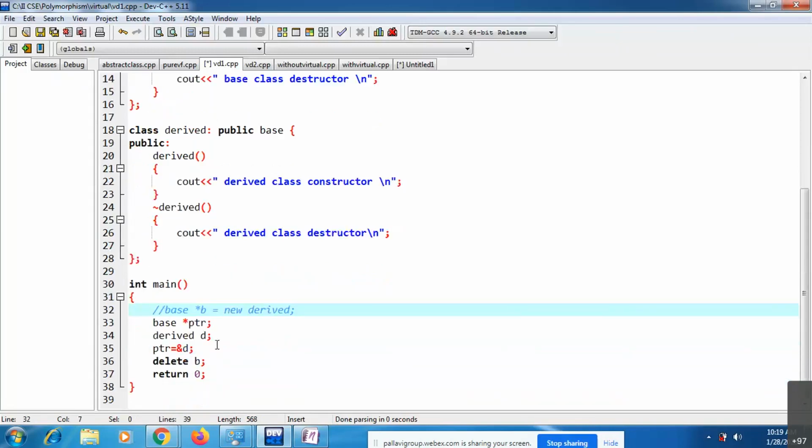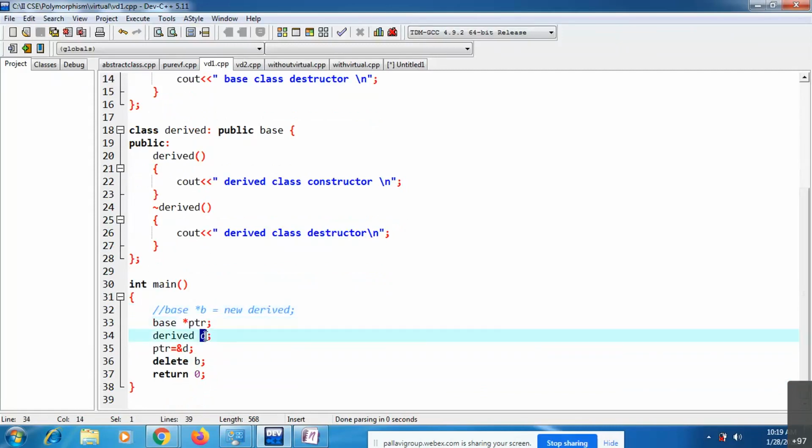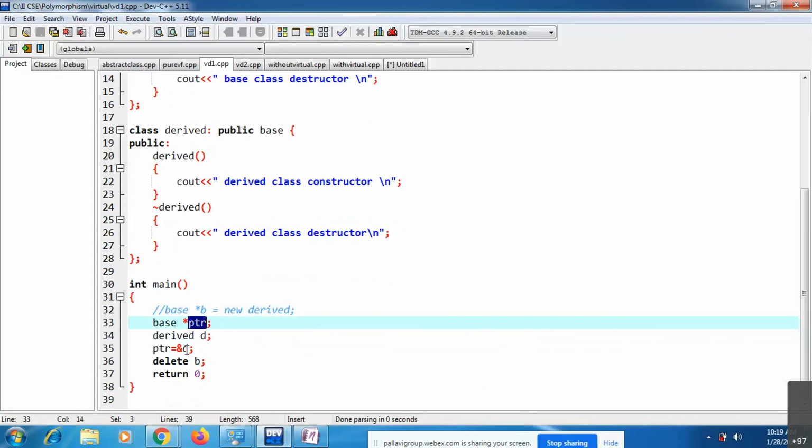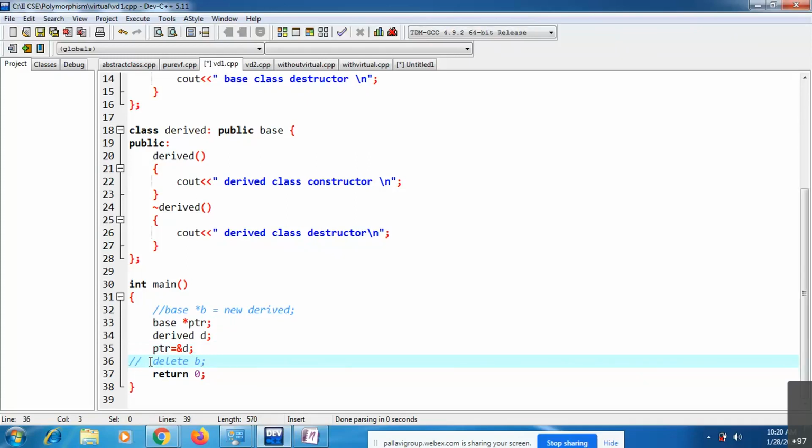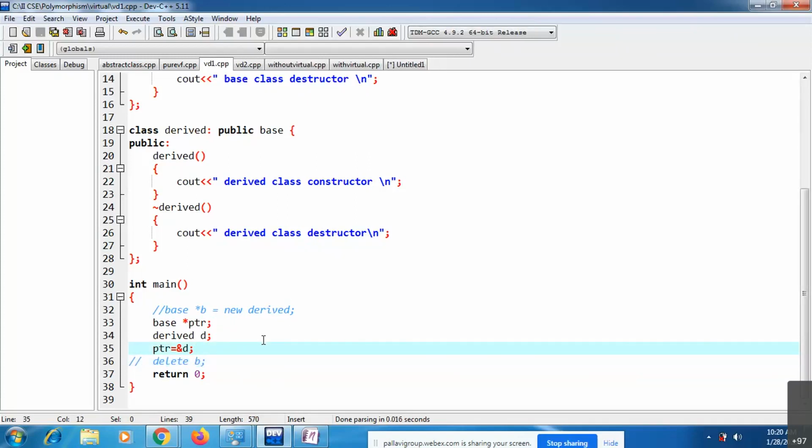Now the thing is, you have one base pointer and a derived object. Your base pointer is pointing to the derived class object. See, the object is created. Once the object is created, what happens? First it is going to call the constructor, then once the scope of that object ends, the destructor is going to be called. In the previous case I will just remove this delete, I will comment this delete also. Let's see this output, how the order of the base and derived will be.